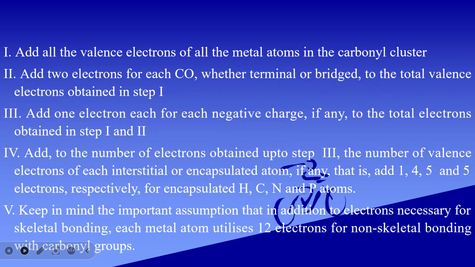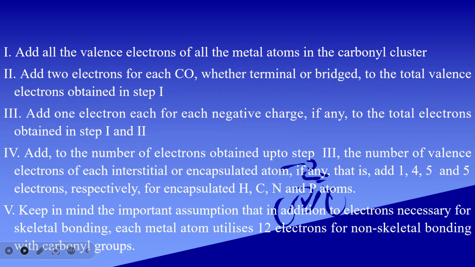The fourth rule is to add to the total number of electrons obtained up to step 3 the number of valence electrons of each interstitial or encapsulated atom, if any, that is, add 1, 4, 5, and 5 electrons respectively for encapsulated hydrogen, carbon, nitrogen, and phosphorus atoms.